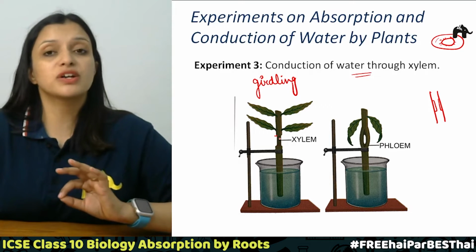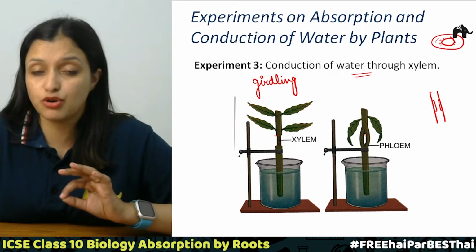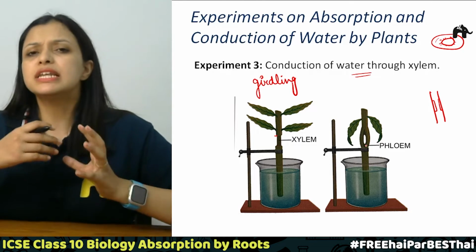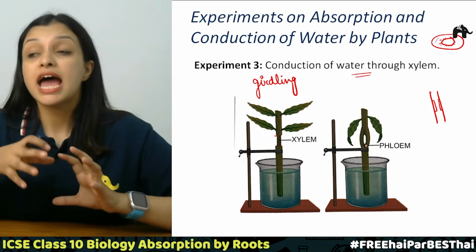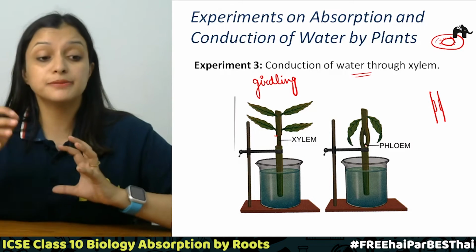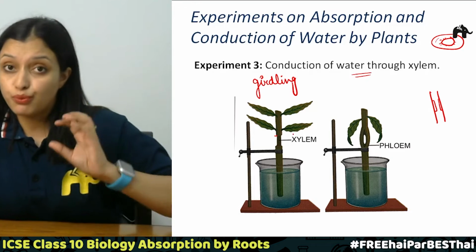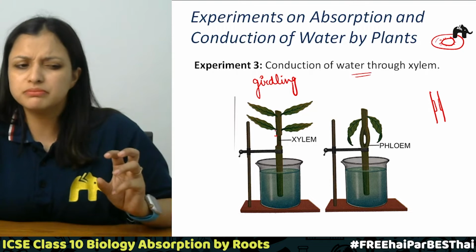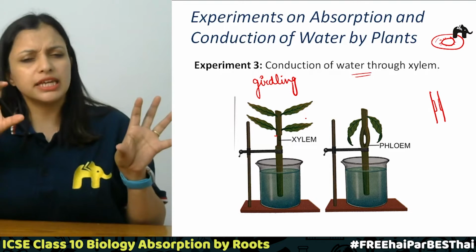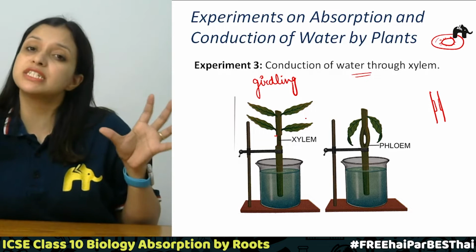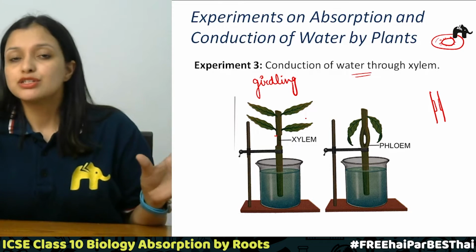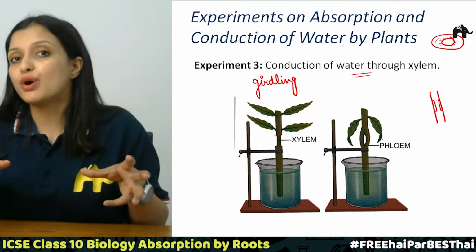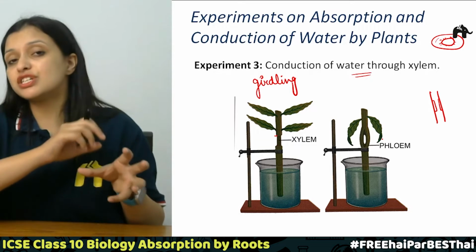In the second case, we have removed the inner part of the stem and left the outer part intact. Correct? We will leave this for another 2-3 days, and now we will observe that in the plant where we removed the outer part, the leaves were intact, fine, turgid, and standing just like a normal plant, right? But in the second case, we will see the leaves drooping. So basically these leaves did not get water.